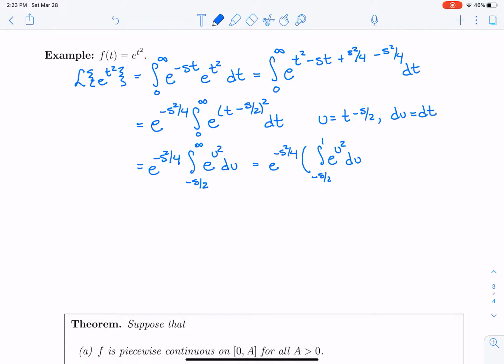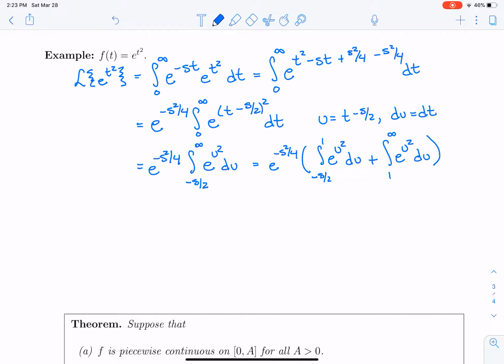Now, I don't know how to do that integral, but I do know that the function e to the u squared is continuous from minus s over 2 to 1, so I do know that that integral exists. The second thing I'm going to look at is the integral from 1 to infinity of e to the u squared du. Now, I'm not sure whether that integral exists or not because it goes to infinity.